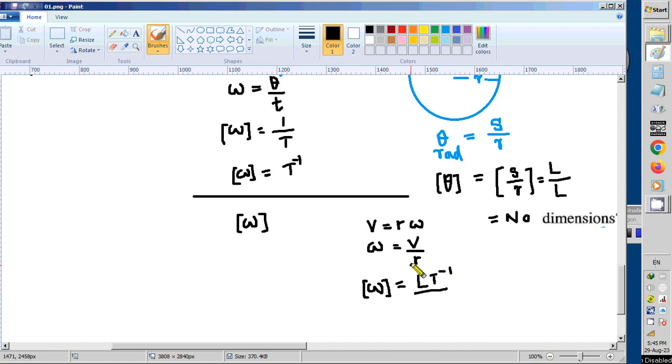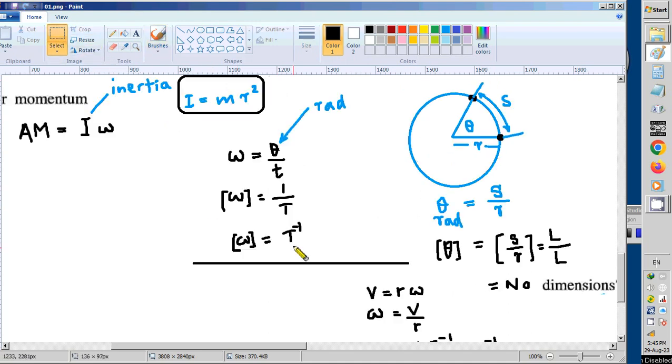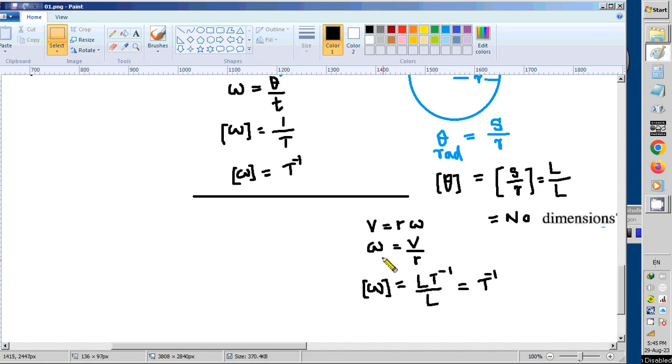Dimension of radius, r, is a length, L. Then only T minus 1 you get, same as you got in the first method. So now you can use two methods, but finally you get the same answer.